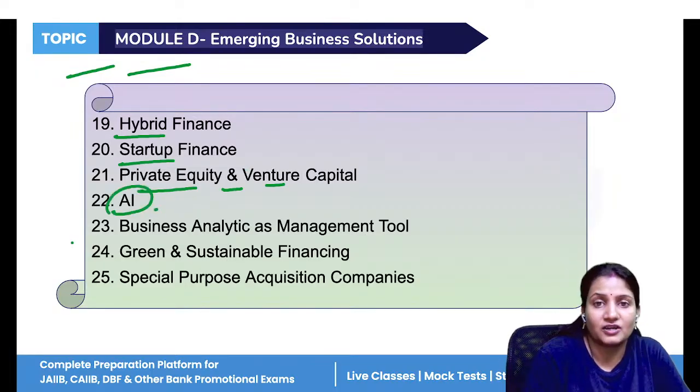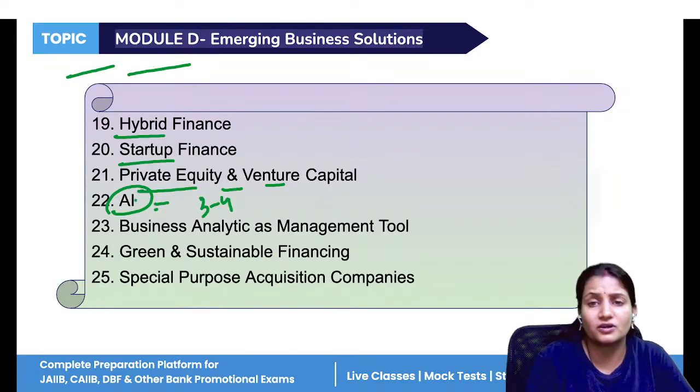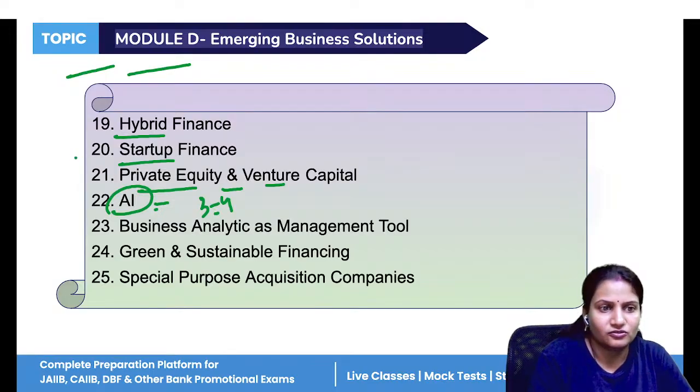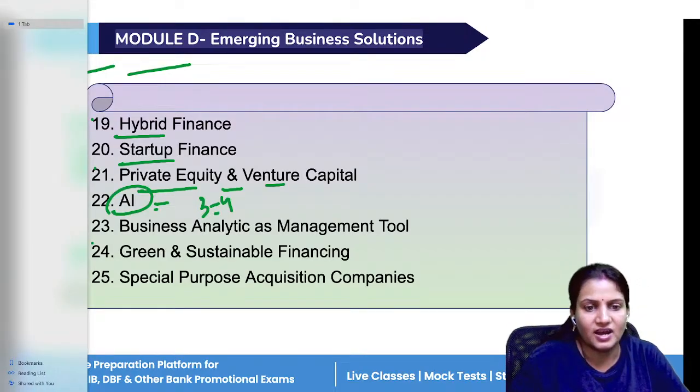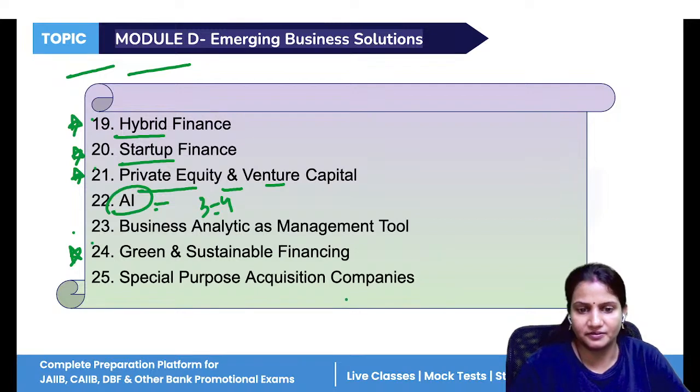Then AI, artificial intelligence. You can expect a 3 to 4 marks question from AI. Not very important, but 3 to 4 marks are important. So startup finance, private equity, hybrid finance, then green and sustainable financing are important. These are the very important topics.